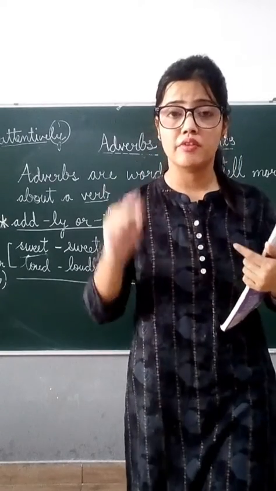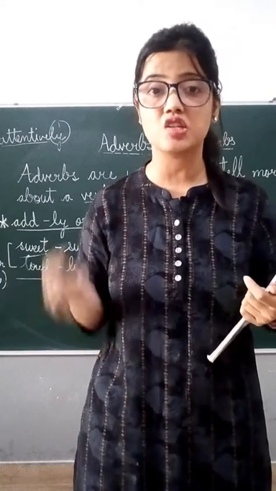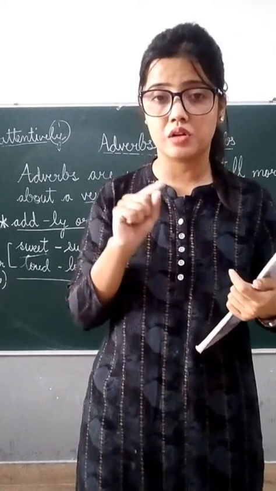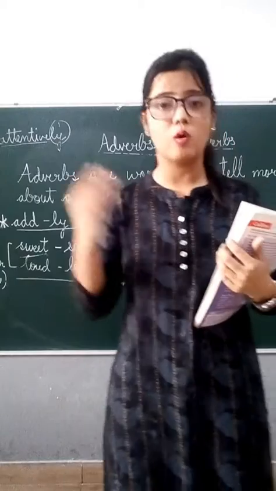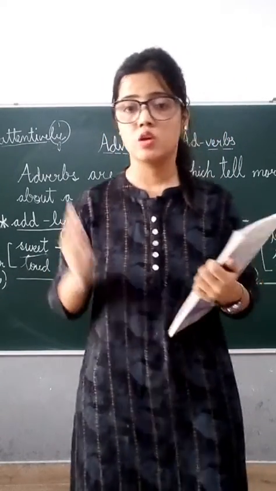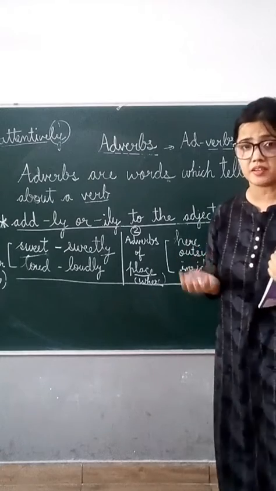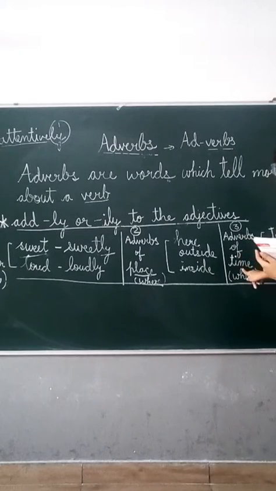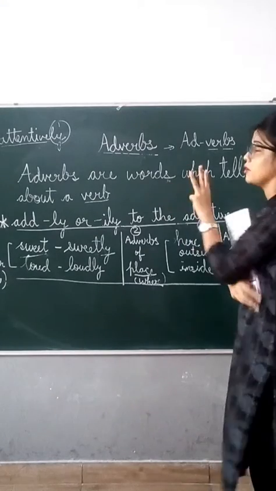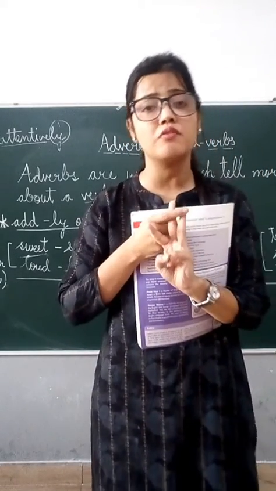And adverbs of time are those words which tell when the action is taking place. For example, we are studying English now. This word now tells when the action is taking place. Is it taking place now, or late, or early, or soon, or tomorrow? Such words, which define the time of the action, are the adverbs of time.